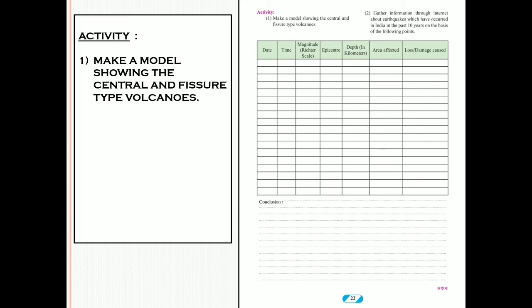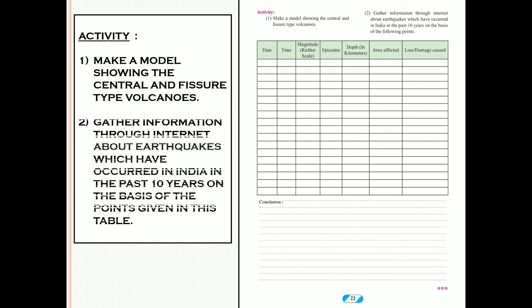But the second one you have to do. You have to gather information through the internet about earthquakes which have occurred in India in the past 10 years on the basis of the points given in this table. If you type earthquakes in India on the internet, you will get a table. You have to note down the date, time, then magnitude. The internet also shows the epicenter and the depth, but you have to write it in kilometers.